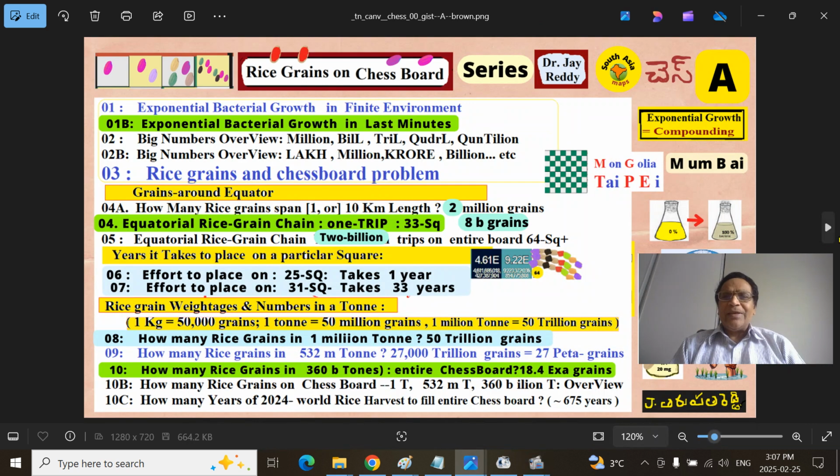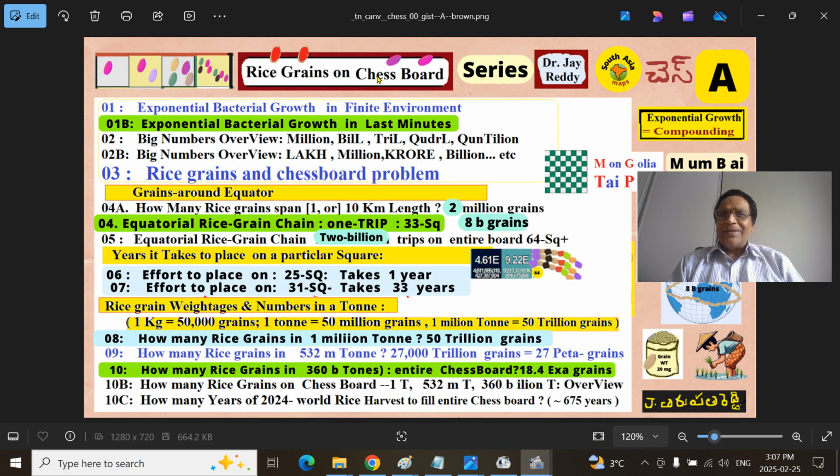So this is our series, Rice Grains on Chessboard series. We are in part 10. How many rice grains does 360 billion tons contain? I think there is a mistake here. It should be 360 thousand million tons, because 360 followed by 3 zeros, 360,000 million tons, is 360 billion tons. The entire chessboard contains 18.4 quintillion grains.